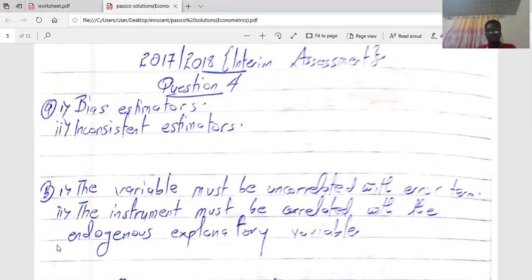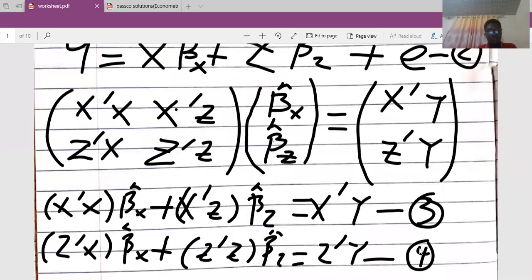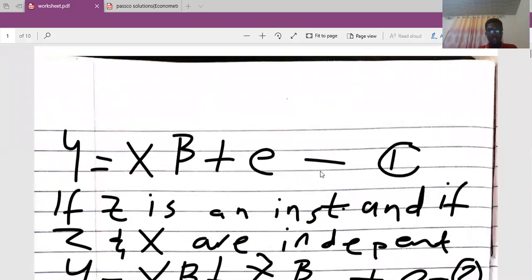Okay. So now, let's go back to our worksheet here. If one of the characteristics is that the instrumental variable should be correlated with the endogenous explanatory variable, which one is the endogenous explanatory variable?